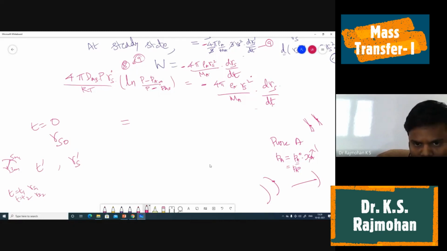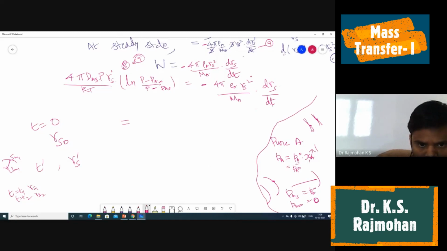So for derivation purpose, we are holding the terms as they are, so that when we solve numericals, we can substitute what is PAS, what is PA infinity. Always PAS is your vapor pressure, and PA infinity is going to be 0, because the concentration of the substance in the bulk of the air is 0, right? So that is with respect to numericals.